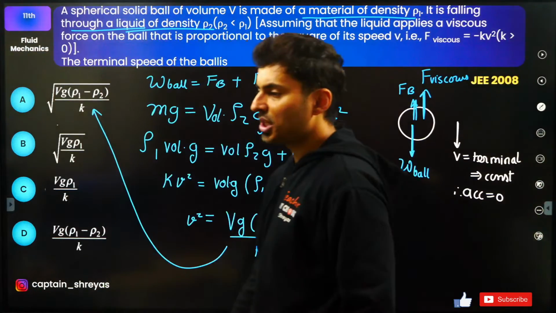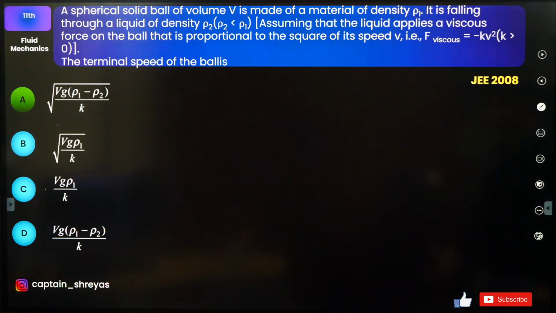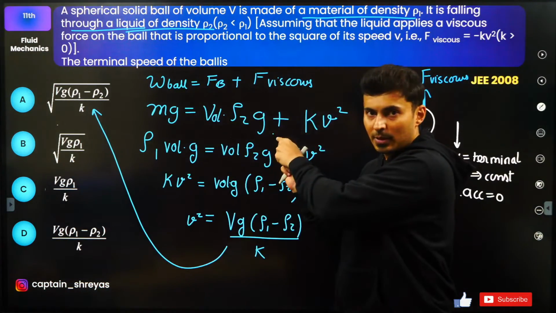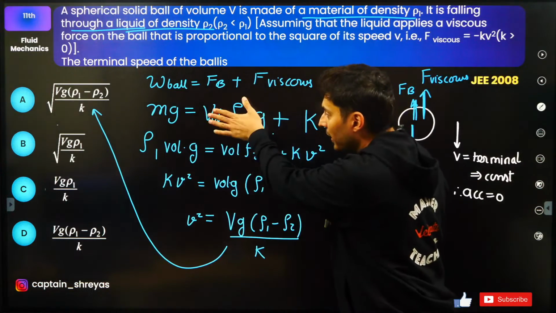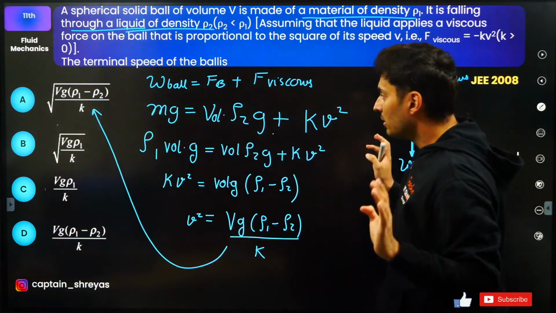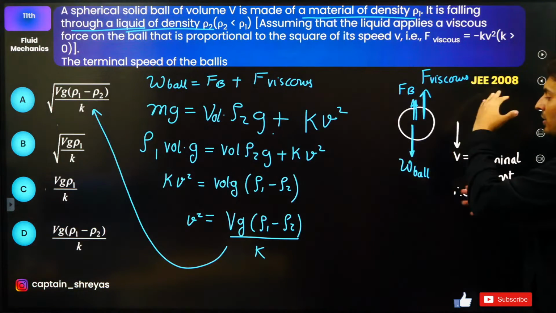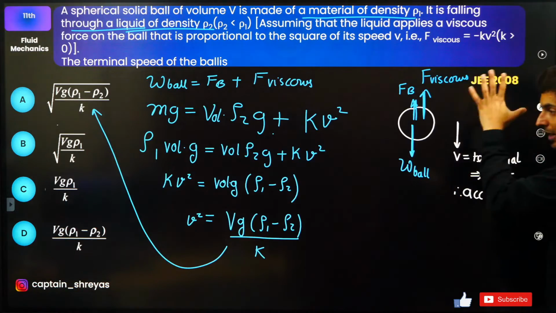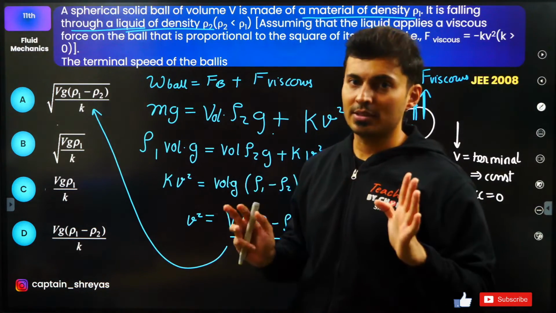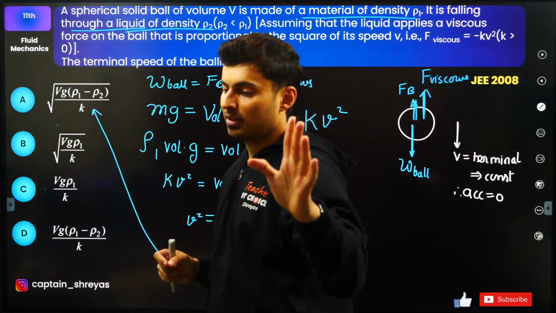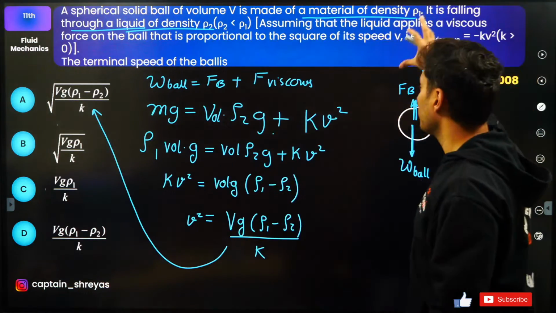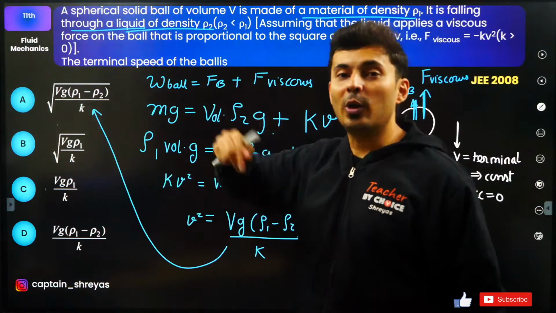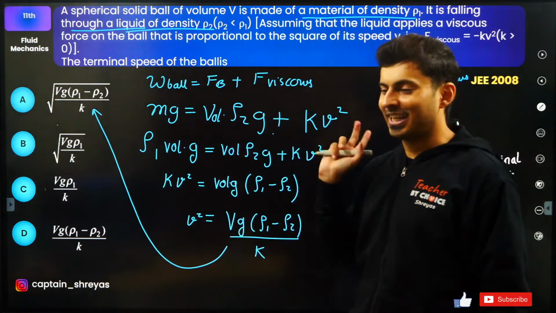Just check this out. Option A. Yes, it is. So a lot of people make a mistake here. Number one, number two, many people do not consider buoyant force. That's the second mistake. Third mistake, they mess up with the directions of these forces and forget that the acceleration is zero. So unless you are aware of the derivation, you will make a mistake. That's why I say derivations are important. Sometimes they can change some of the parameters of the laws, and then they will be like, okay, now find this value. So if you know the derivation, you can get it. Else you will be stuck.